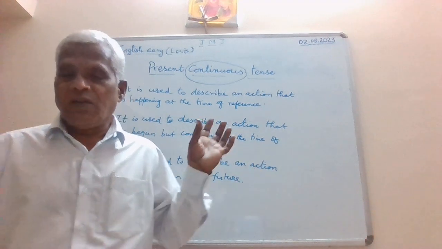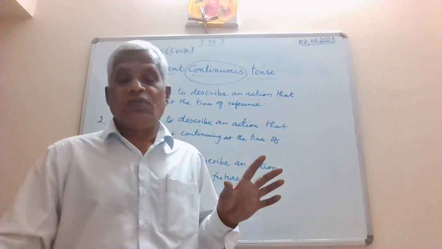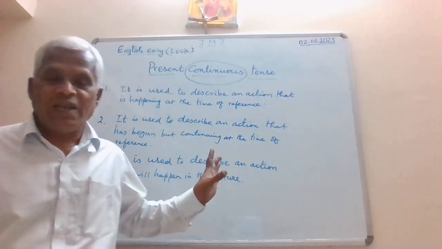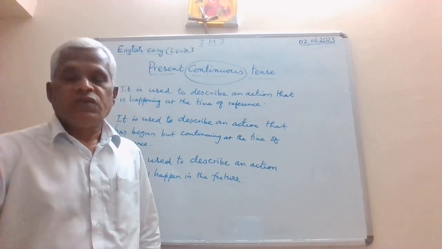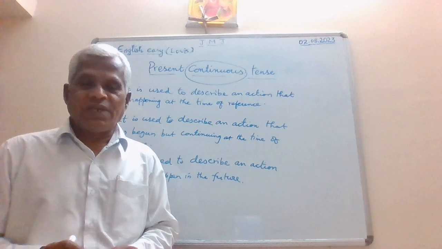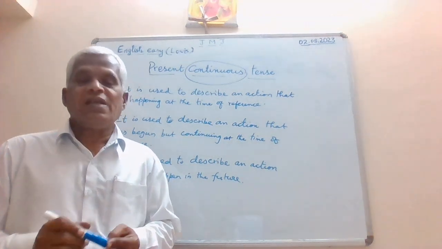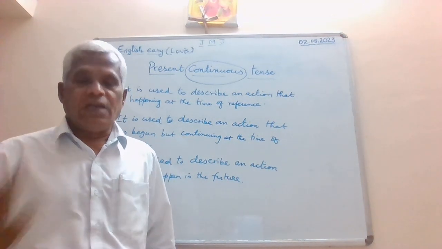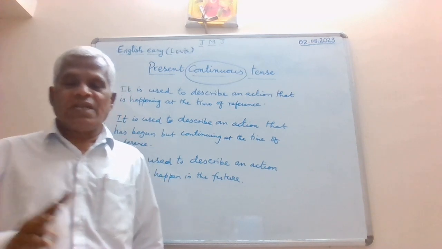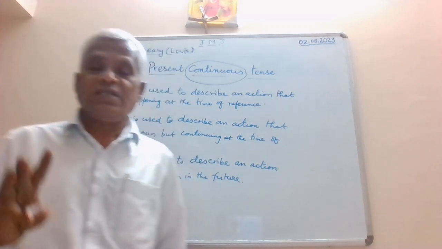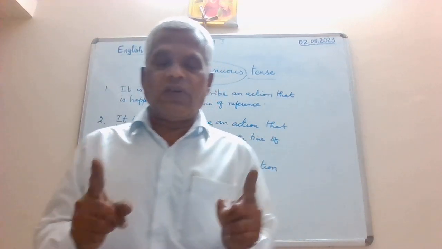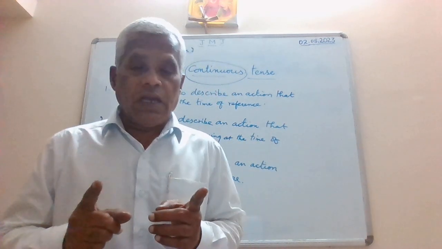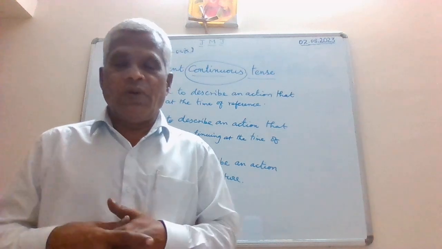We will come back to those rules and regulations when we refer to active voice and passive voice after listening to different usages of different tenses. As far as present continuous tense is concerned, remember that it can be used on 3 different occasions. One is to refer to actions that are happening at the time of reference.